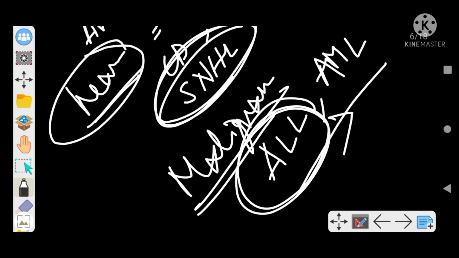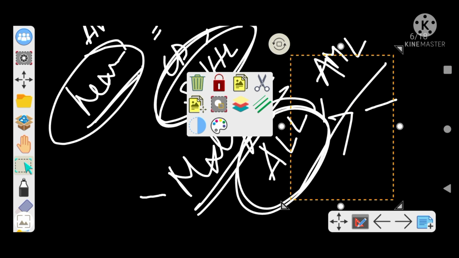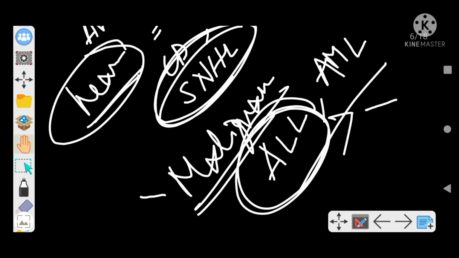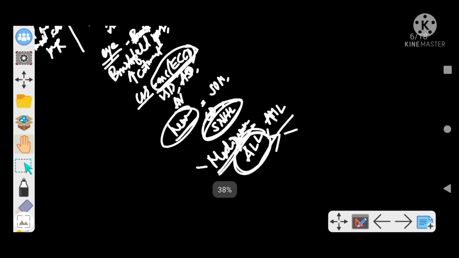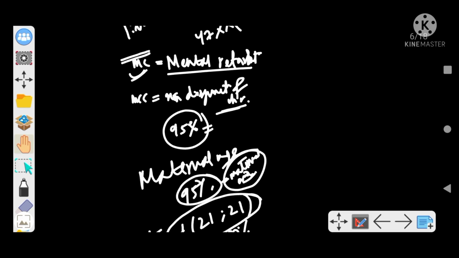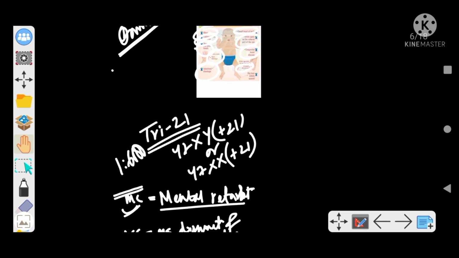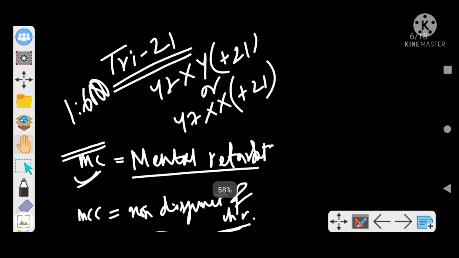Now we will revise Downs again, right? One second. So we started from here. Downs is trisomy 21, right? With 1:6,000 incidence, meaning in every 6,000 live births we find one case of Downs, right?